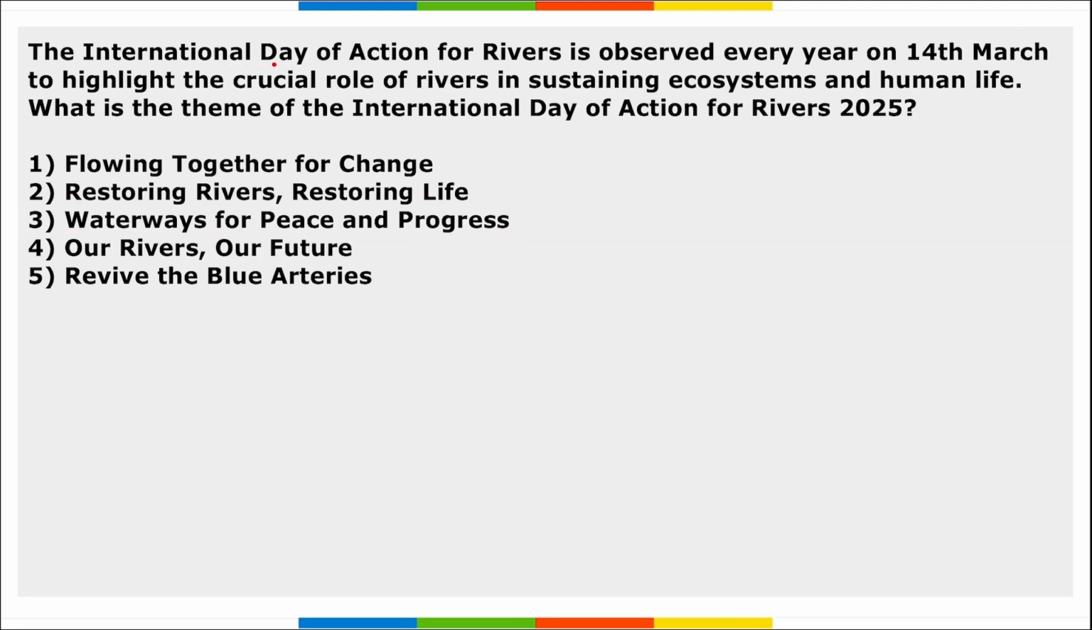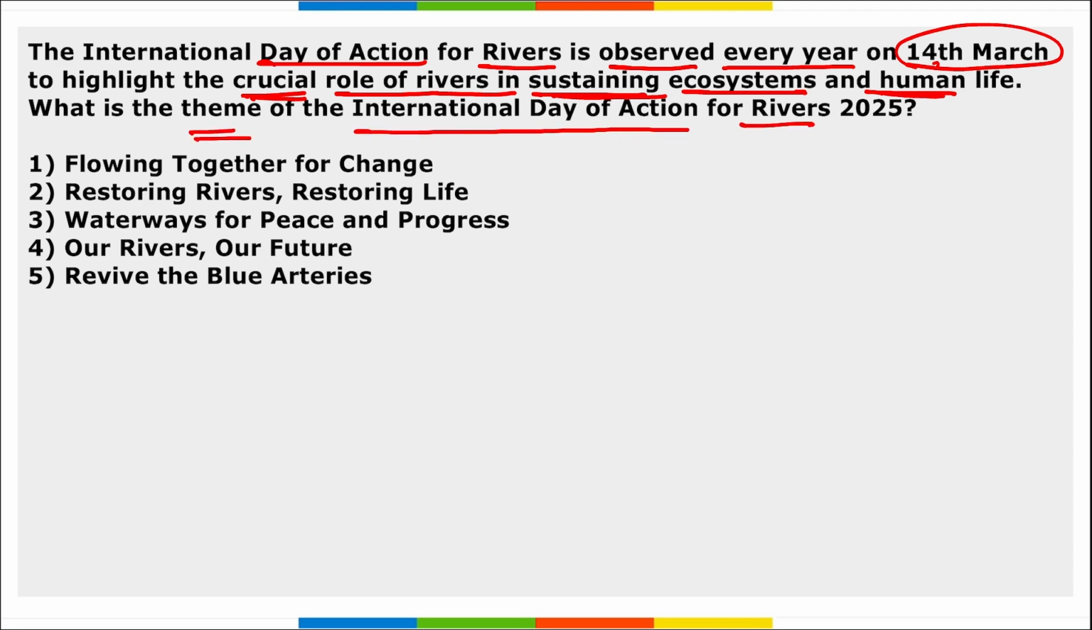Next, International Day of Action for Rivers is observed every year on 14th of March to highlight the crucial role of rivers in sustaining ecosystems and human life. What is the theme of the International Day of Action for Rivers 2025? Theme being Our Rivers, Our Future. And this is the 28th edition of this day that was observed.